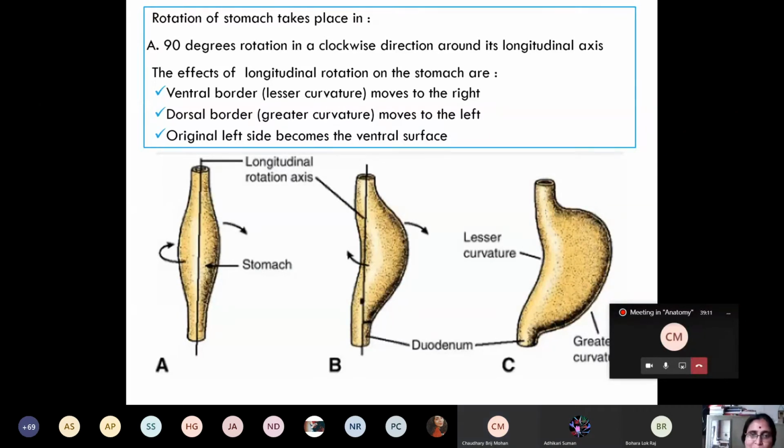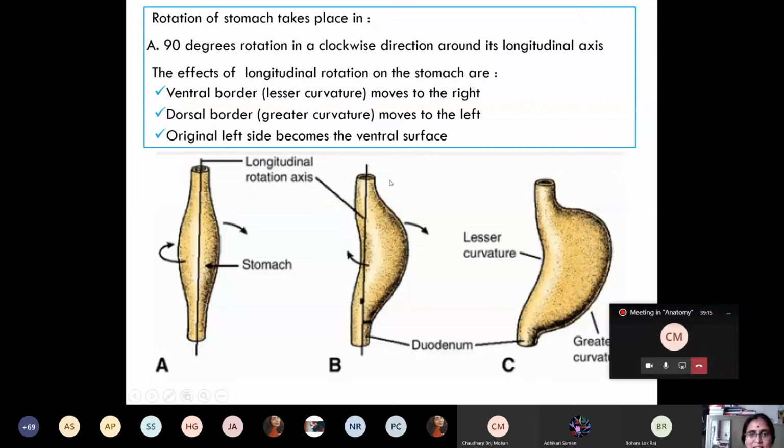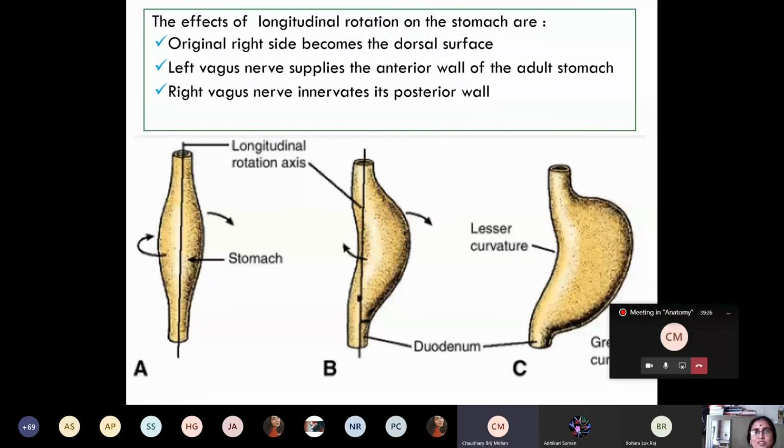and the right surface will face toward posteriorly. So as the left surface faces anteriorly and the right surface faces posteriorly, the right vagus nerve supplies the posterior surface of the stomach and the left vagus nerve supplies the anterior surface of the stomach, or anterior wall of the stomach. Are you confident?